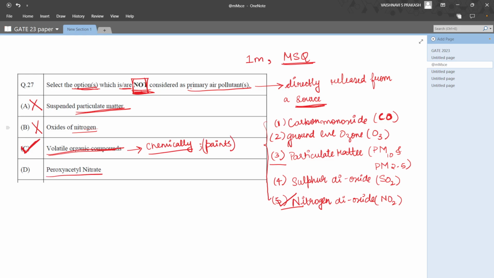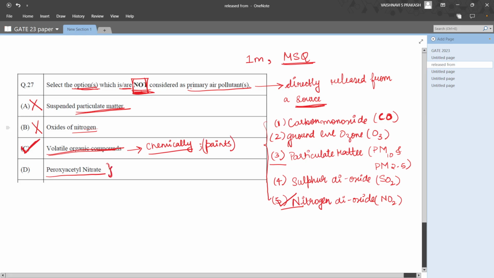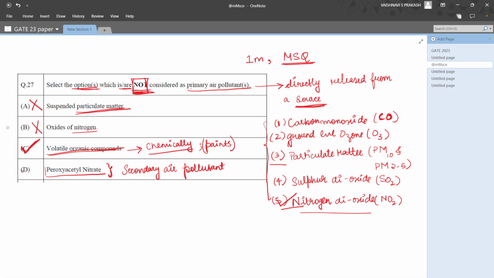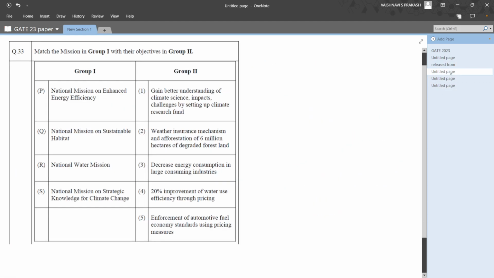And peroxyacetyl nitrate is also one such pollutant that is released only after a primary pollutant is there in the air. Nitrogen dioxide reacts with some other particulate matter that releases peroxyacetyl nitrate, which means this is also a secondary air pollutant, which makes D also the right option. So the two right options are C and D for this question. Let's move on to the next question.